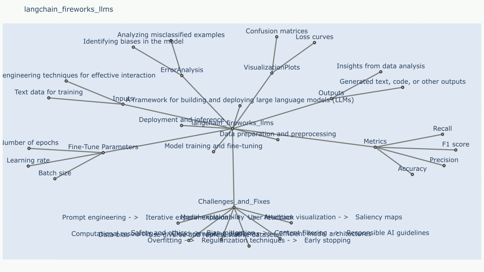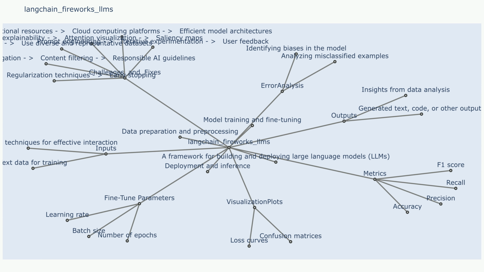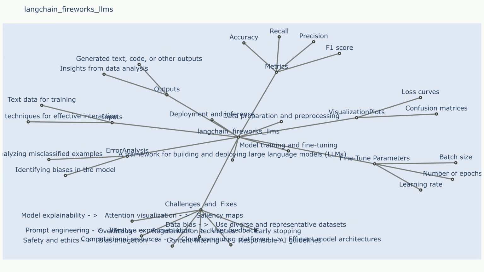Metrics. Metric 1. Explain in detail novelty. How original and unexpected is the generated text? Metric 2. Explain in detail relevance. How well does the text relate to the original prompt and the specified parameters? Visualization plots. Visualization plot 1. Explain in detail a visualization of the creative process, showing how different LLMs contributed to the final text. Visualization plot 2. Explain in detail a map of the creative landscape, showing potential alternative creative paths and their associated strengths and weaknesses.